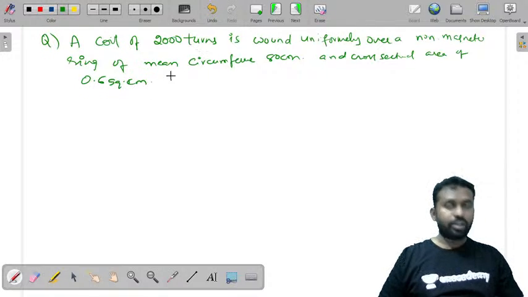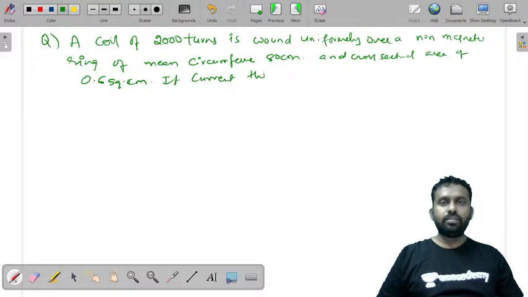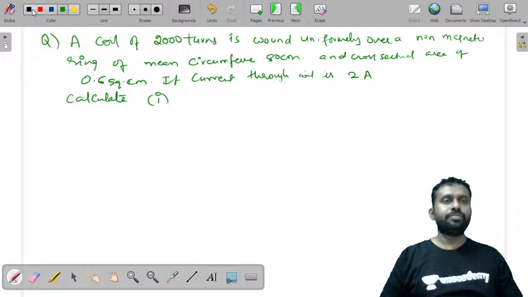If the current through the coil is 2 amperes, we are asked to calculate what is the magnetizing force.